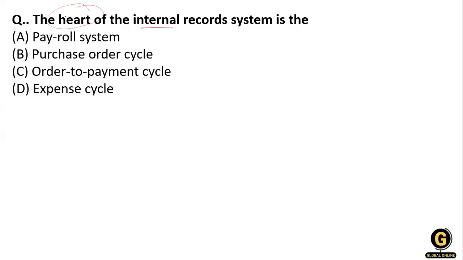The heart is option C. You can remember it like this: the order to payment cycle. This is the heart of the internal record system.